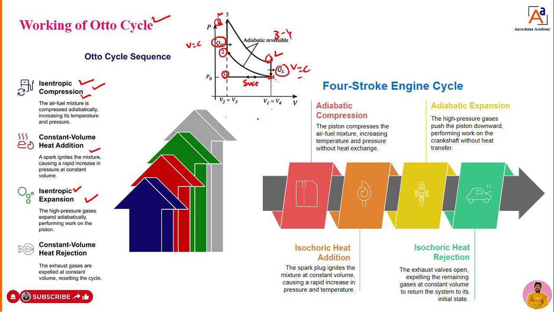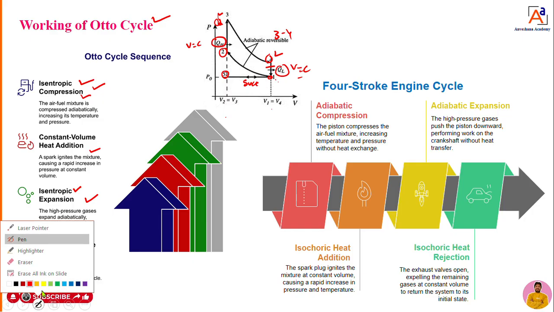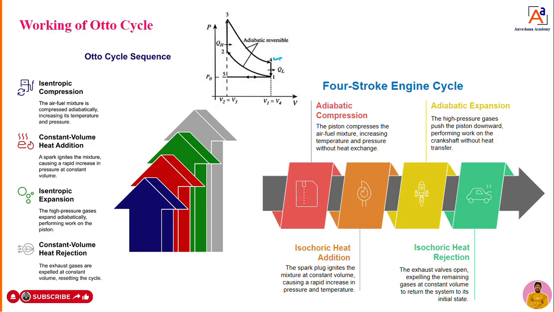But dear students, very important: you are removing heat from the engine at constant volume. By seeing the PV diagram itself, we can see very clearly, with pressure on the vertical axis and volume on the horizontal axis, that when we draw a vertical line, V1 and V4 lie on the same point. That means V1 is equal to V4, they are constant. At constant volume, you rejected the heat.